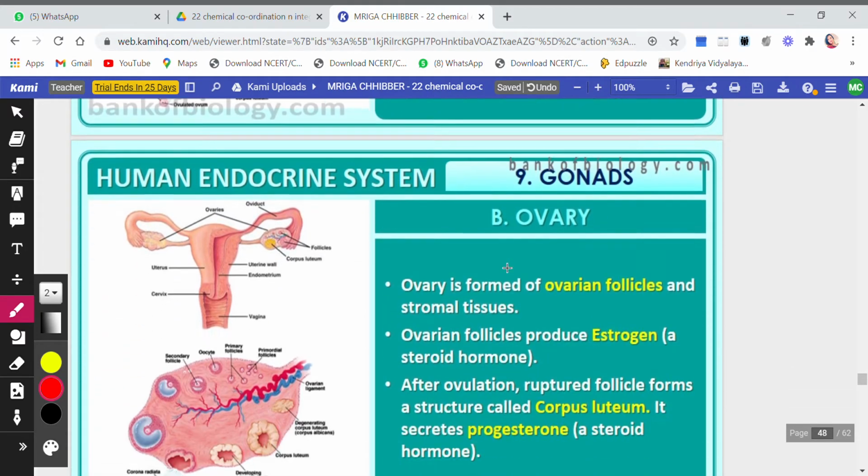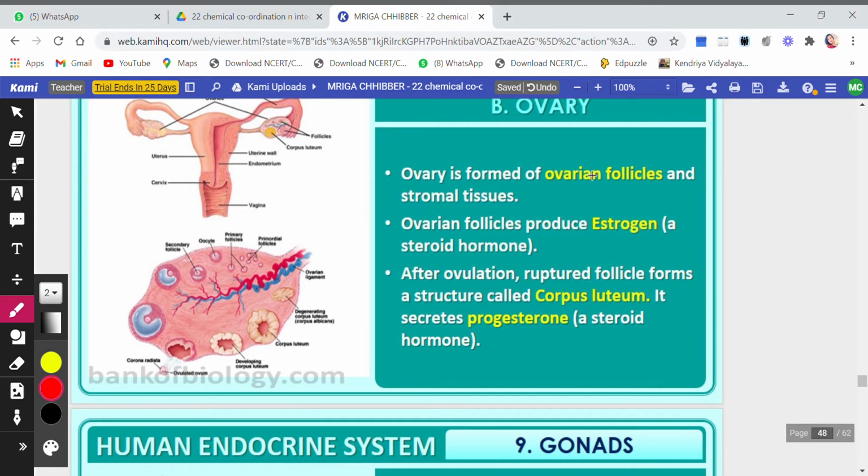Then the ovary is formed of ovarian follicles. There are many follicles, and these follicles have stages. The follicle will have a primary stage, known as the primary follicle. Then it will mature to become a secondary follicle, then a tertiary follicle, and after that, a Graafian follicle.